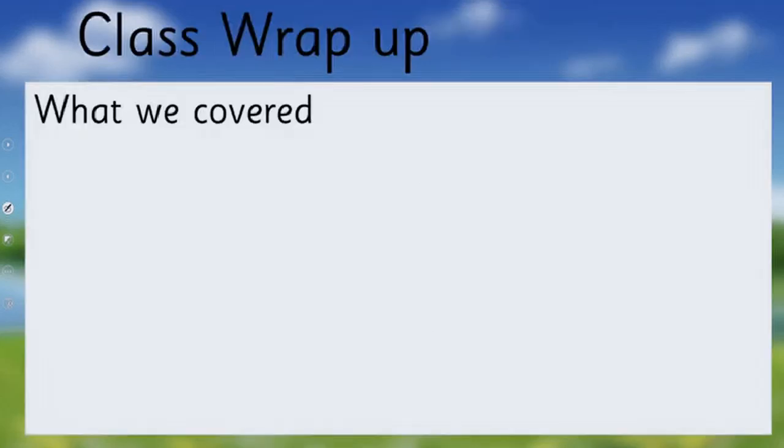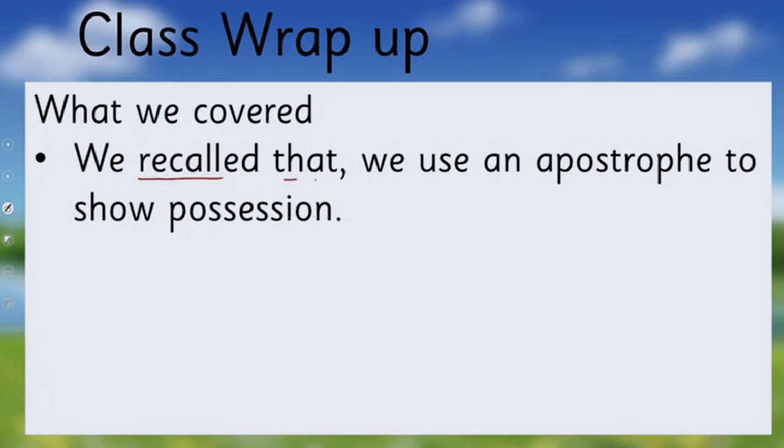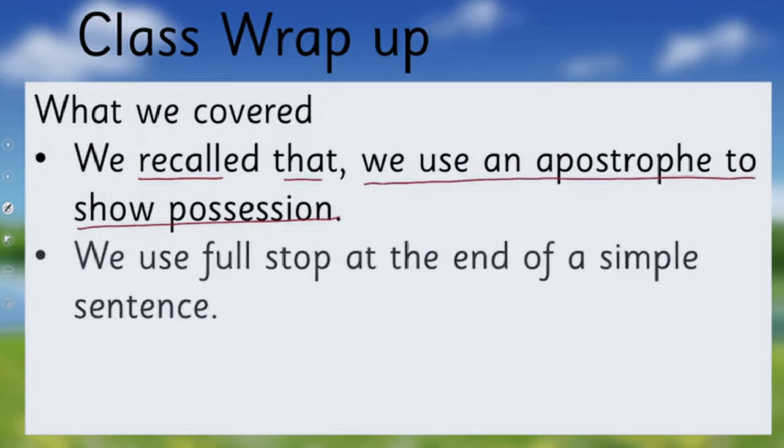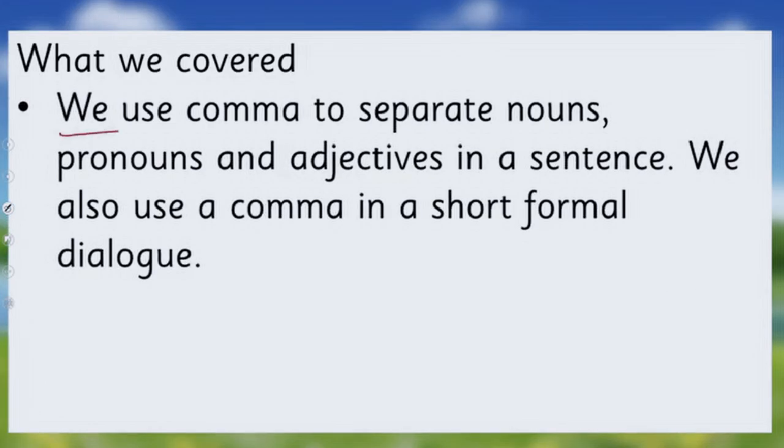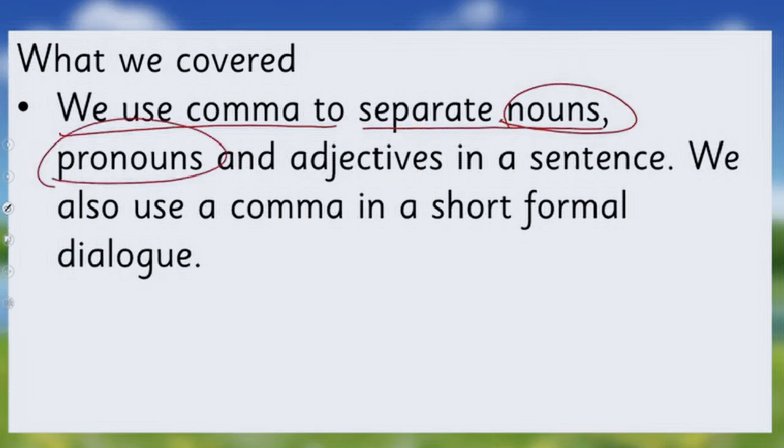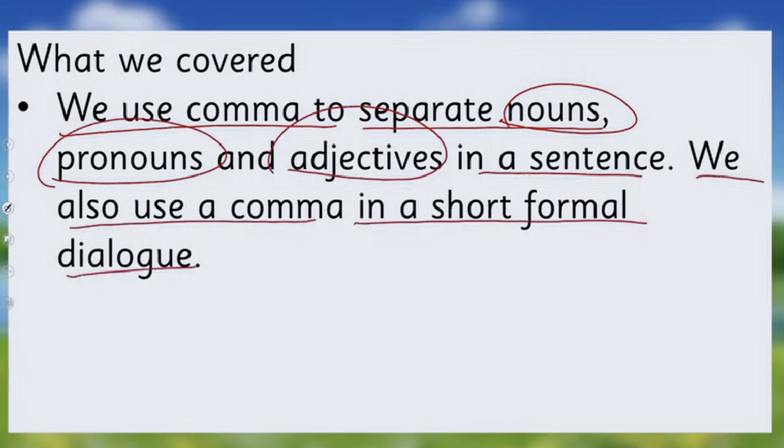All right. So what we have learned today: we recalled that we use an apostrophe to show possession. We use a full stop at the end of a simple sentence. And we use a question mark at the end of interrogative sentences. We also learned that we use a comma to separate nouns, pronouns, and adjectives in a sentence, and we also use a comma in a short formal dialogue.